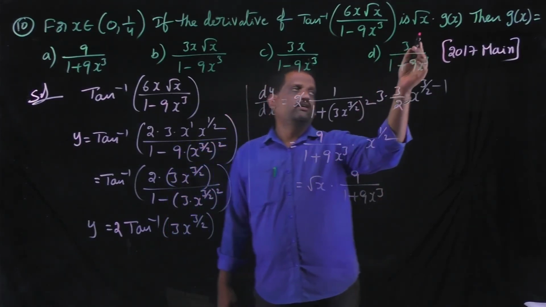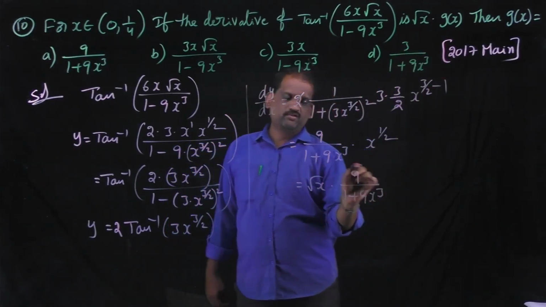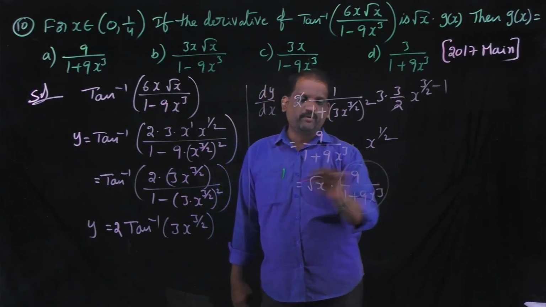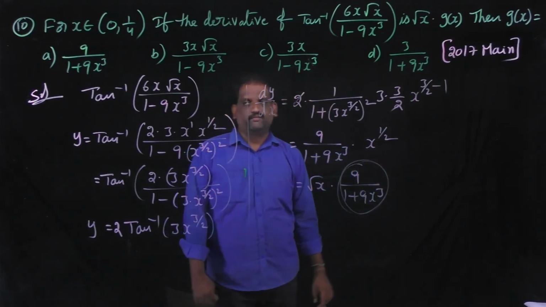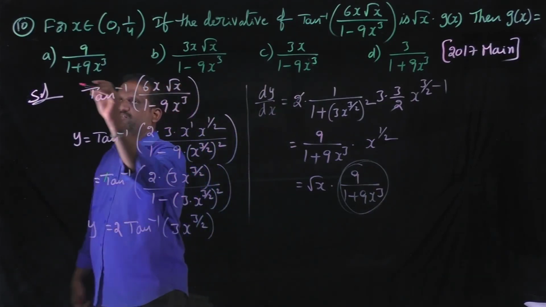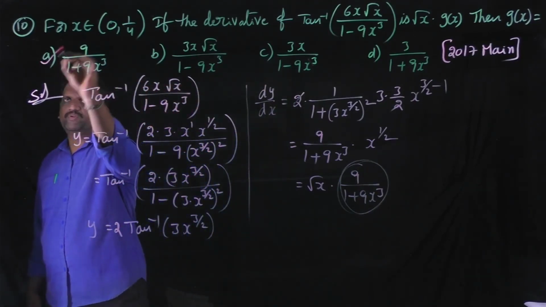Equal to root x into g of x, root x into g of x, this is the value of g of x. Then the answer is 9 by 1 plus 9x cube. Option A is correct.